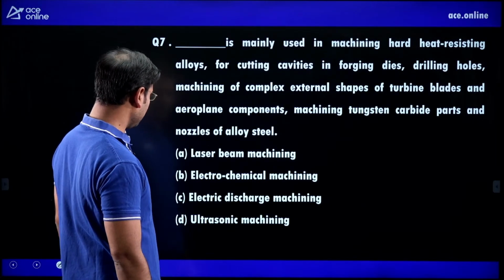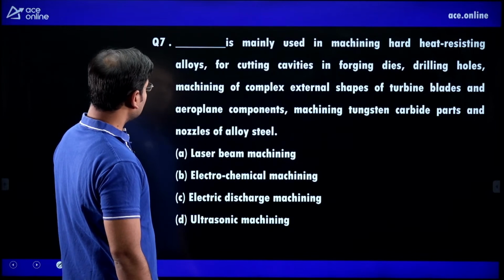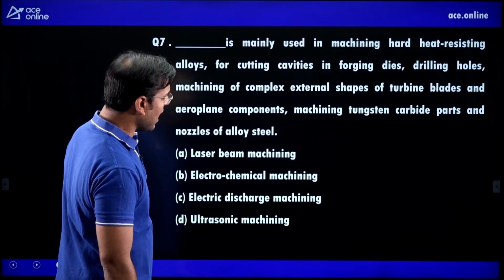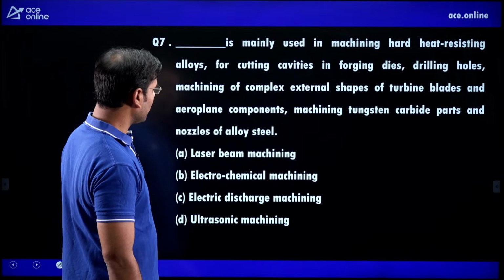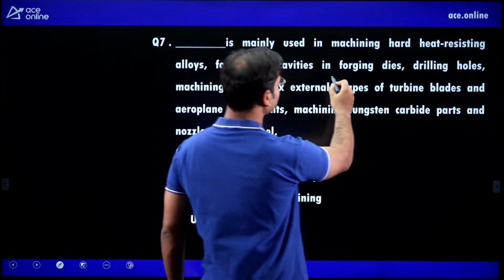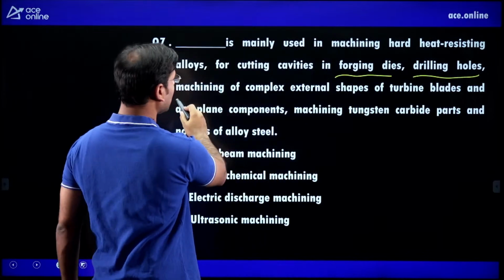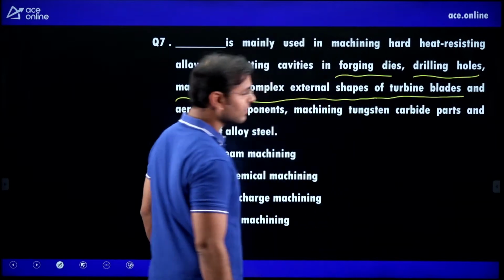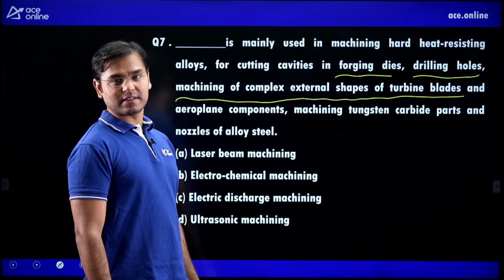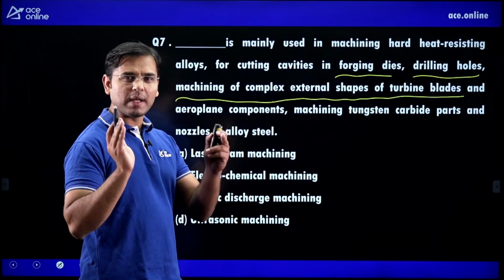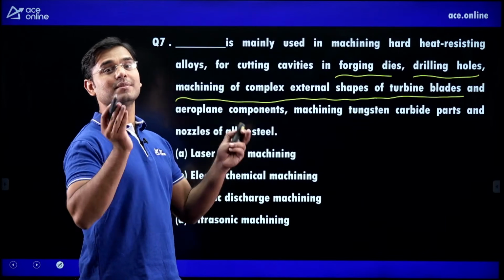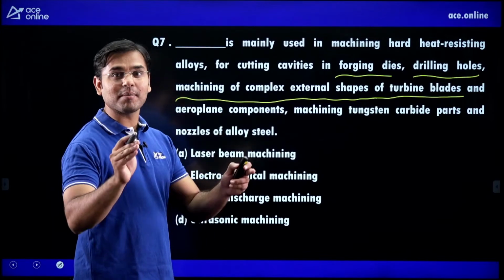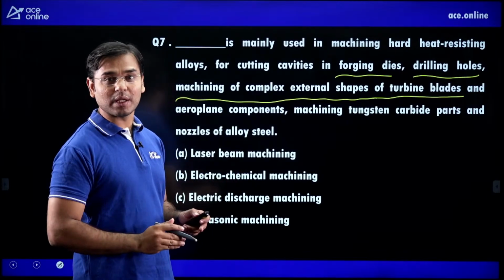Yes, very nice question. Which machining is mainly used, out of all of that, in machining hard, heat resisting alloys, for cutting cavities in forging dies, drilling holes, machining of complex external shape of turbine blades? When there is a word of turbine blades, complex shapes of blades are there, and those complex shapes of blades cannot be manufactured by any method. Out of 7, only one method where we can manufacture that, and that is known as the electrochemical machining method.